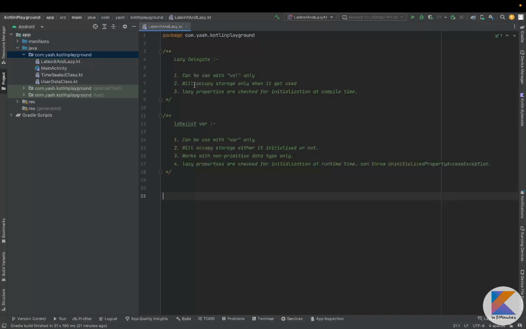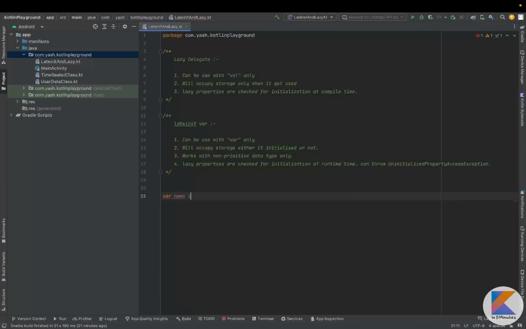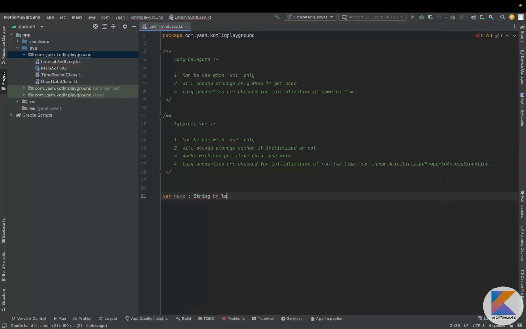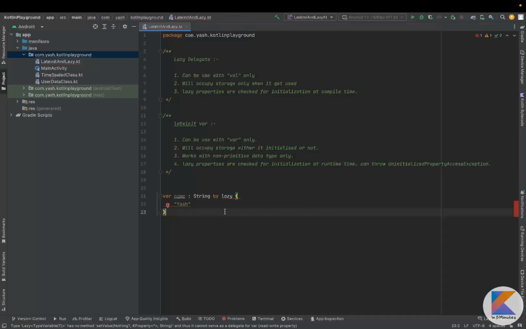So let's say I have, the first property is that it can be used with val only. So let's try to use it with var. I will say var name of type String by lazy, and I will run it. It's giving a compile time error: has no method setValue.